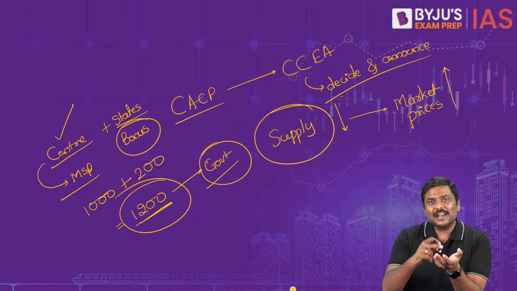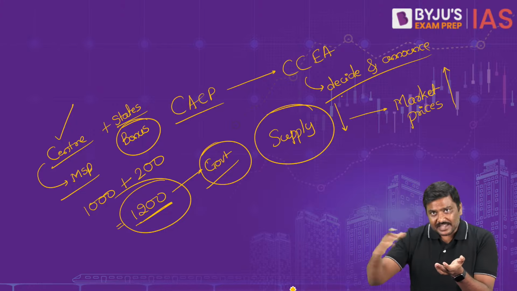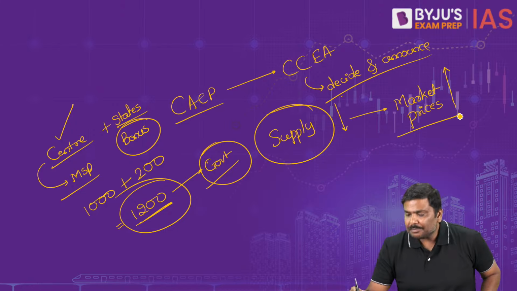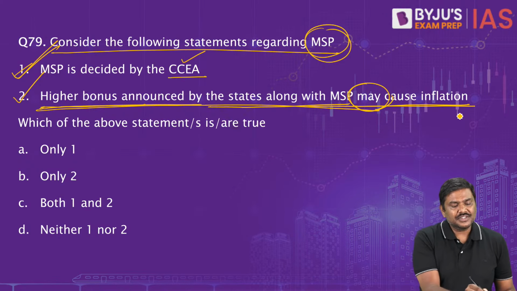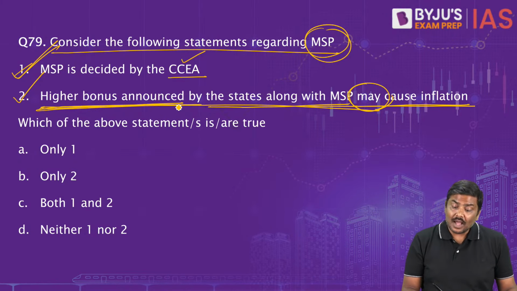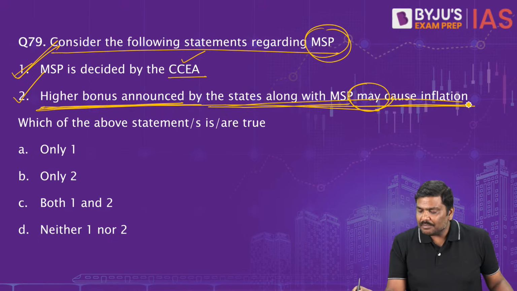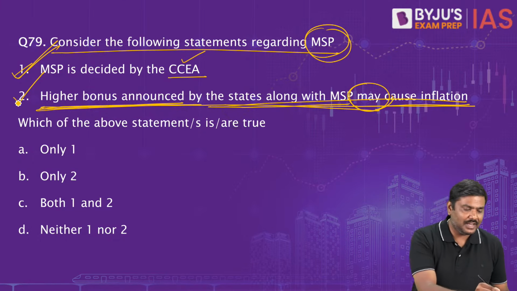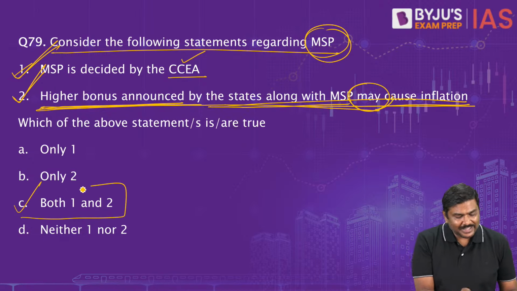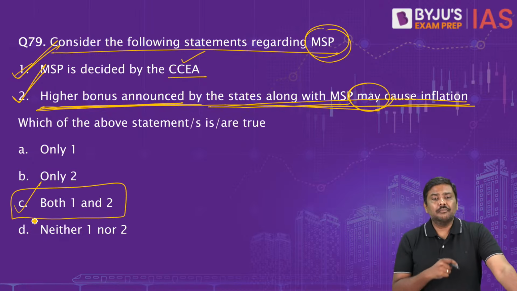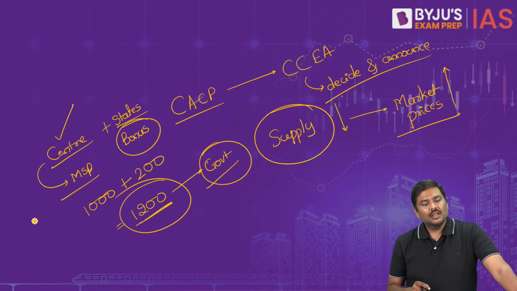Please understand the logical sequencing here. That could cause inflation. So the statement, higher bonus announced by the states along with the MSP may cause inflation, is also true. So the right option for question number 79 will be option C, both 1 and 2.